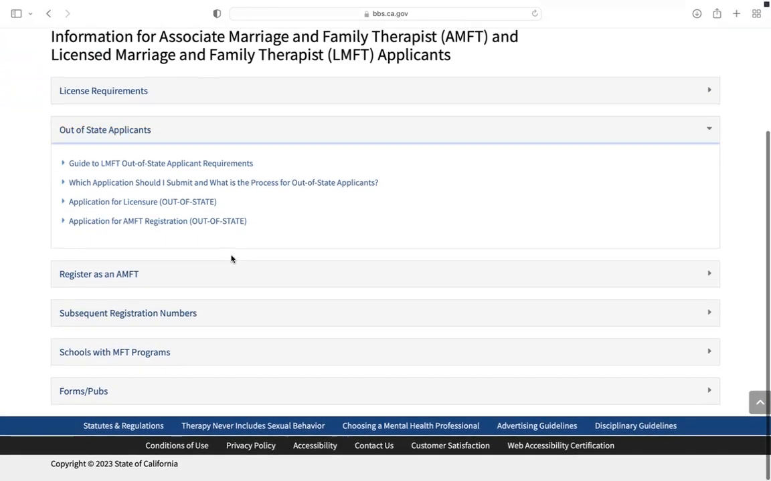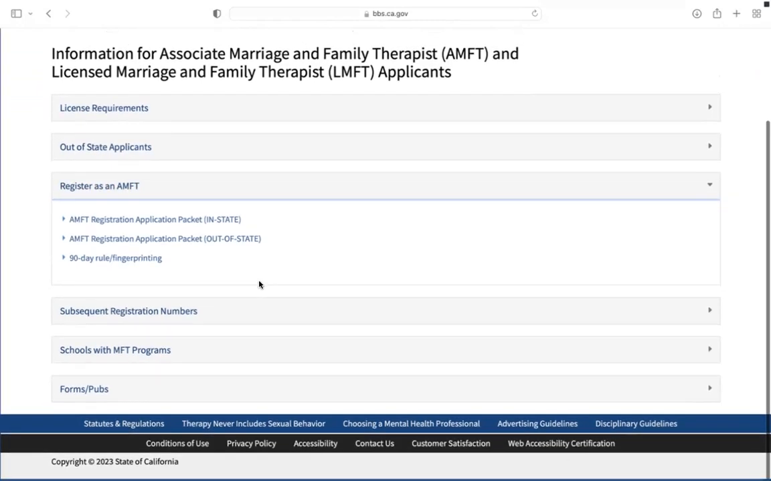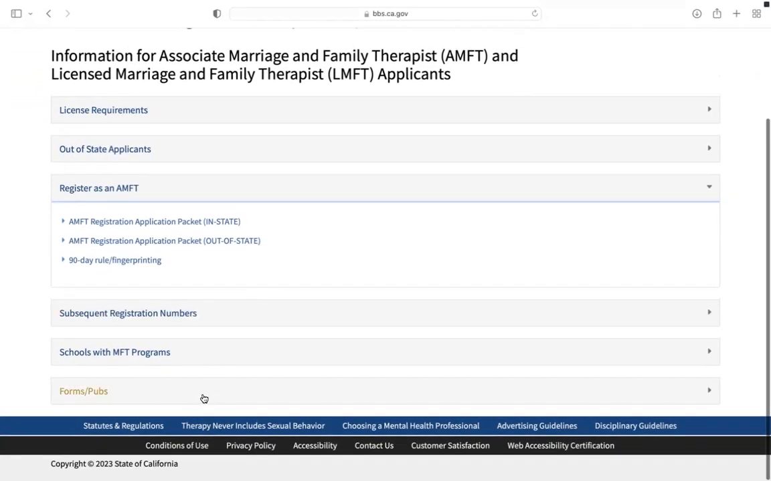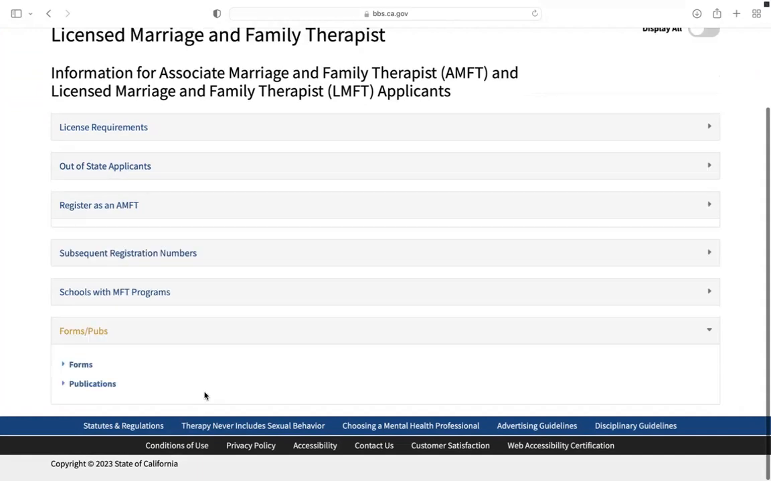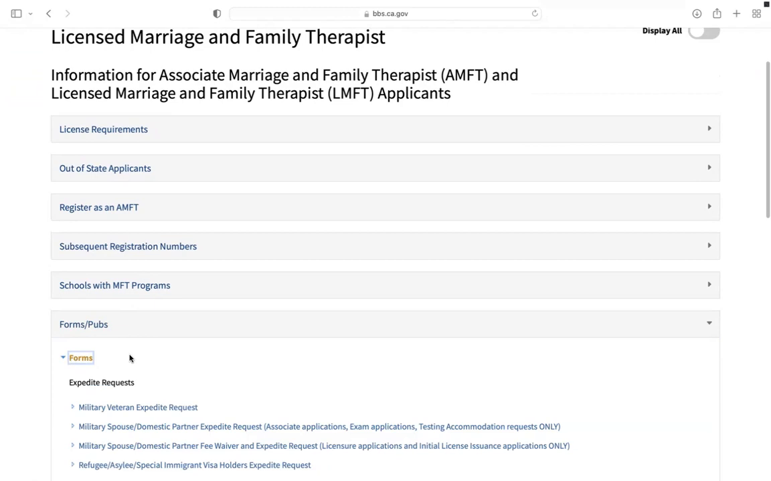Maybe if you're an out-of-state applicant, you can look here. You can find out more about registration and the documentation you need for that. And you also will find your forms and publications here, which will be very useful to you. I'm going to go ahead and click on Forms.